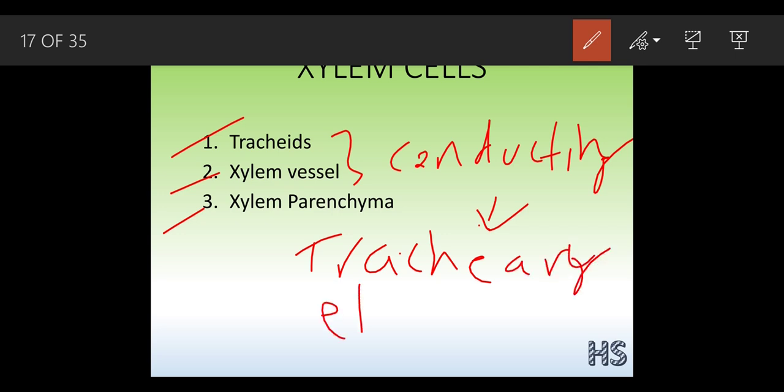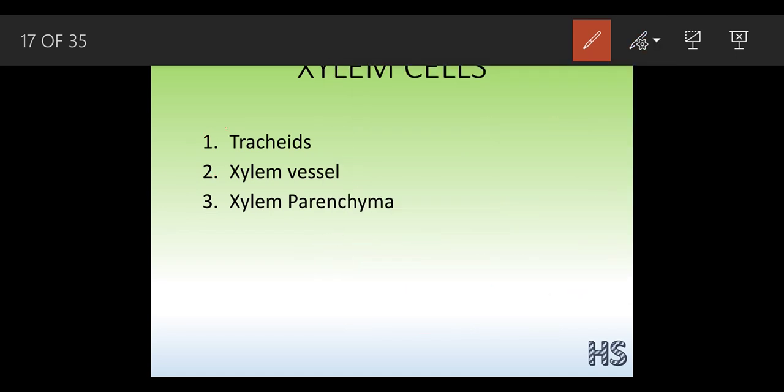So why do they have these different words? Why don't they have a single word for tracheids and vessels together? Why are they written differently? Because there is a difference in their shapes. Tracheids are usually small in diameter, and vessels are quite big in diameter, quite broad.